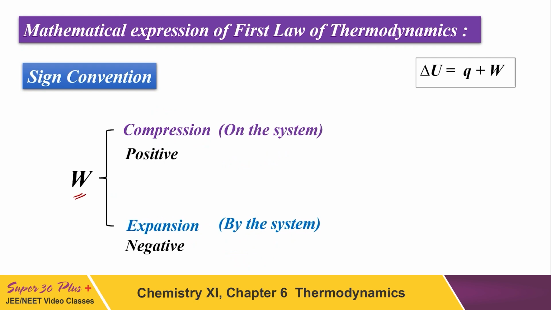In chemistry, we assume work done on the system means compression. If you do work on the system, it will definitely cause a decrease in volume, and this compression work is positive. If this work is expansion work, it is work done by the system, and this work is considered negative.